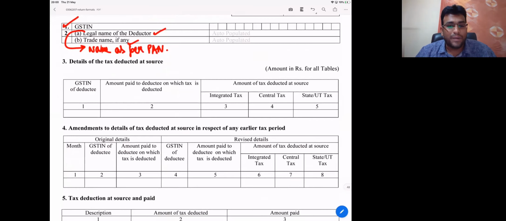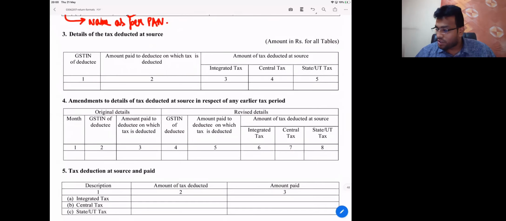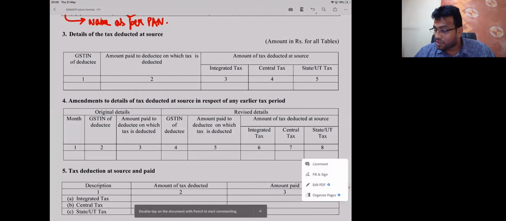See now, details of what, my dear friends? Details of tax deducted at source. Come on, please see that, my dear friends. Don't relax like that. Come on, please concentrate.